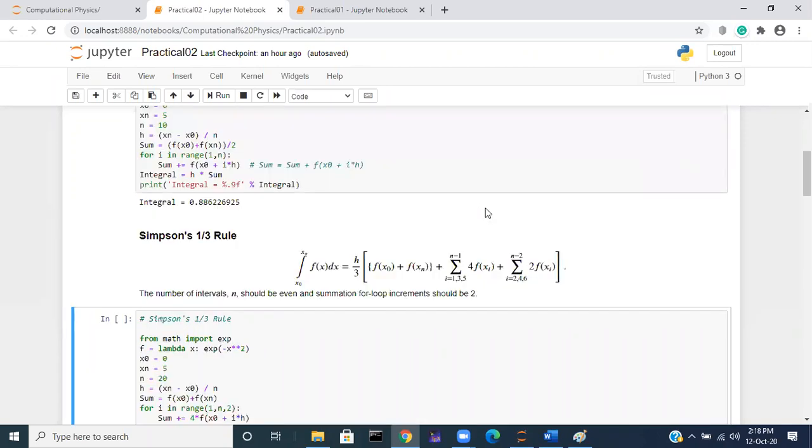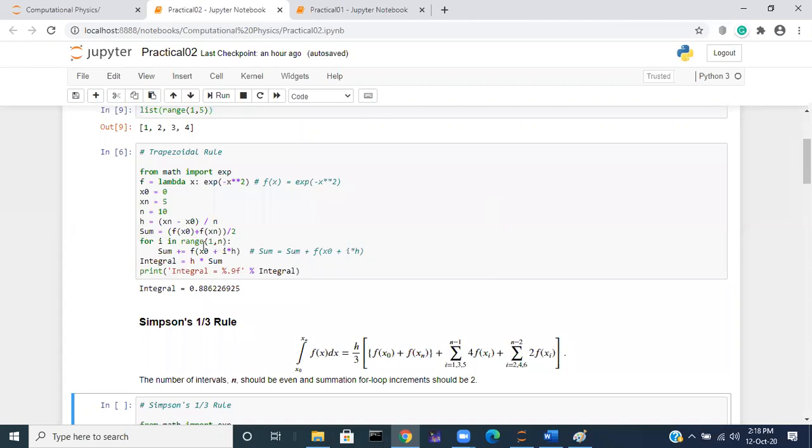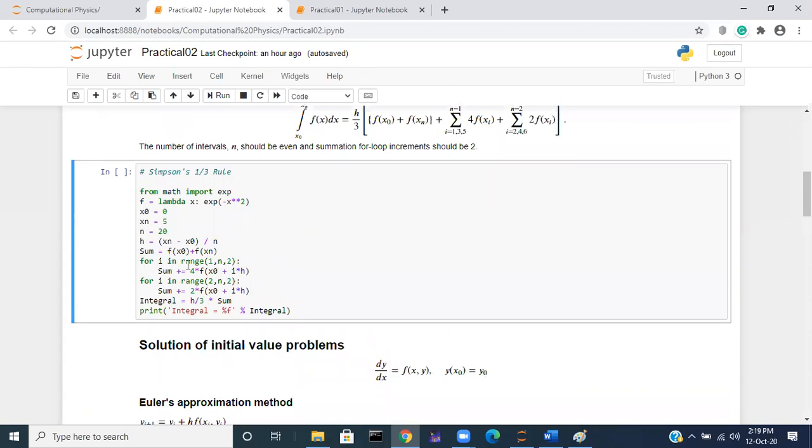Whenever we did the trapezoidal rule, for i in range 1 to n, the third argument was absent, which means you increase by only one value. For i in range 1 to n, 2, with a third argument of 2, it means you increment by 2.